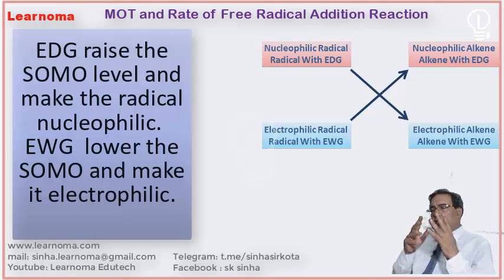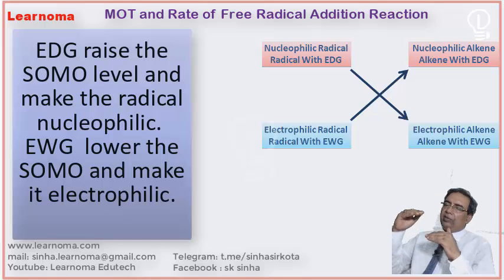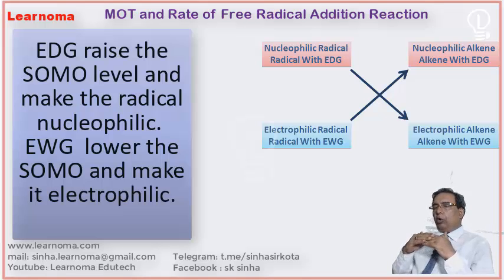And point number 3, presence of electron donating group, for example, ether, amines, increases the energy of SOMO orbital, and now it approaches towards the LUMO energy level.